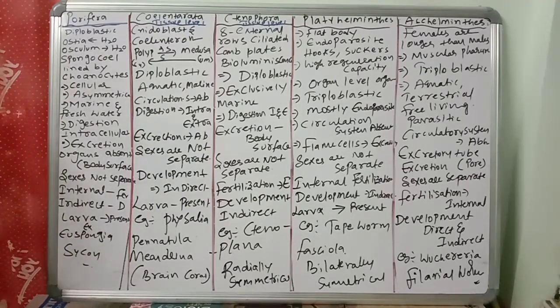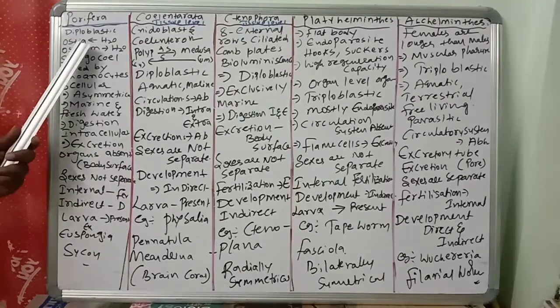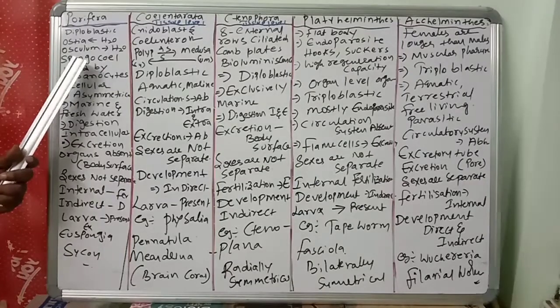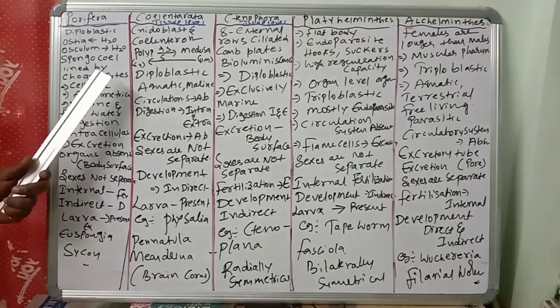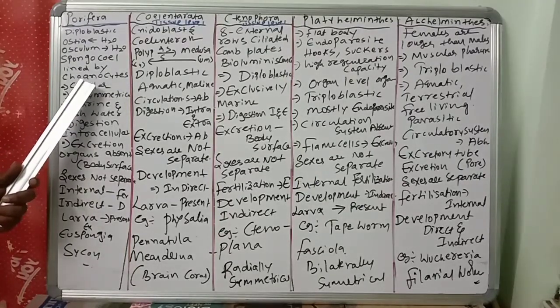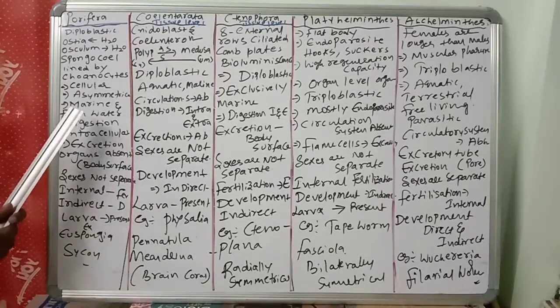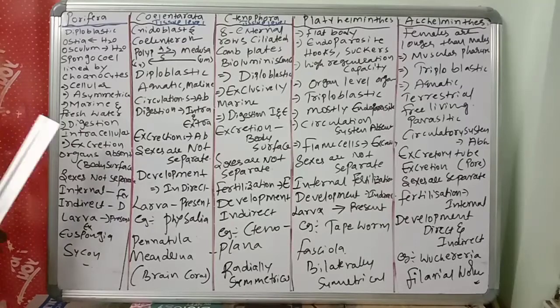Once again I am repeating, children. They are diploblastic, with two germ layers, ectoderm and endoderm. They have ostia to take in water, osculum to send the water out, and a cavity, the spongocoel, lined by choanocytes. They have cellular level organization. They are asymmetrical, with no proper shape. They are marine and freshwater. The digestion is intracellular, inside the cell.